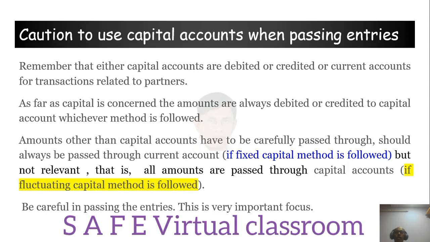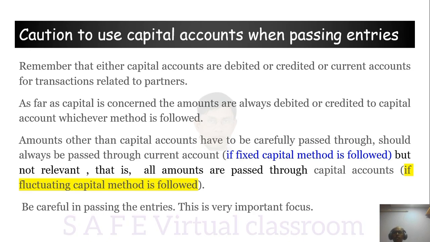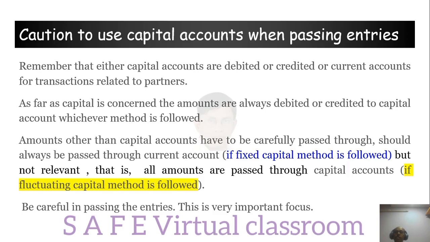So transactions related to partners will be entered in capital accounts, right? As far as capital is concerned, the amounts are always debited or credited to the capital account, whichever method is followed. The entries related to capital, additional capital, capital withdrawn, will always go to the capital account itself, whether the firm is following the fluctuating capital method or the fixed capital method.